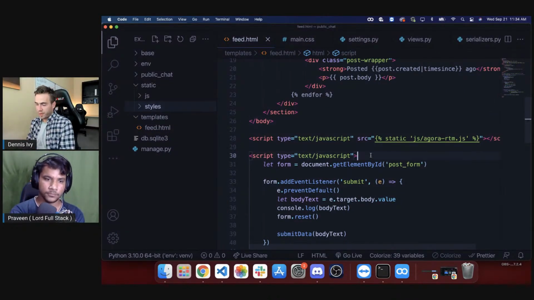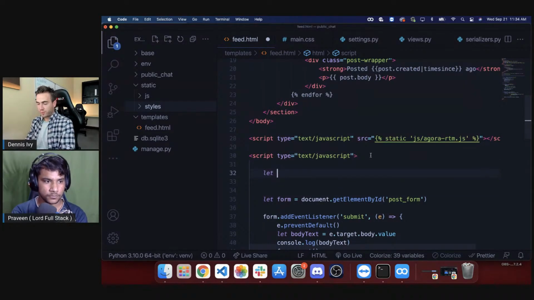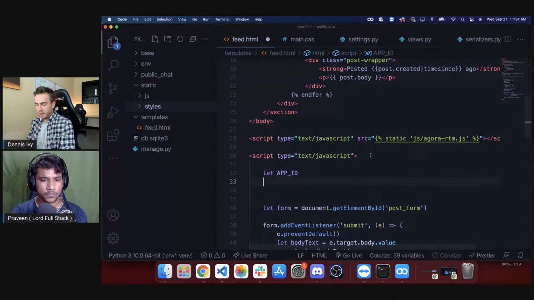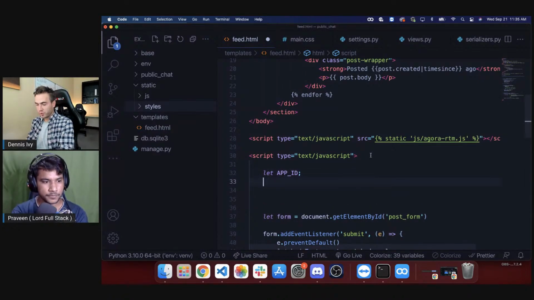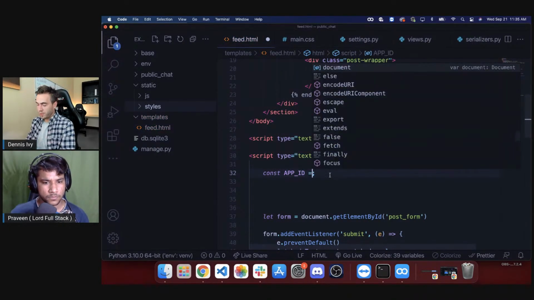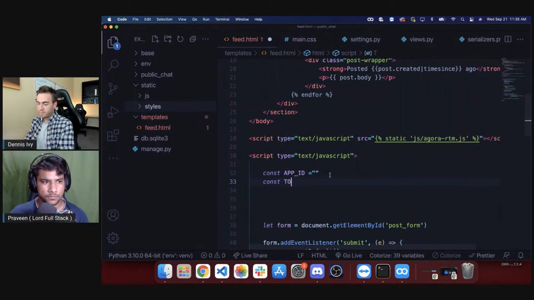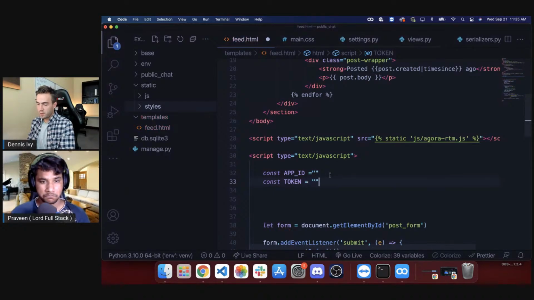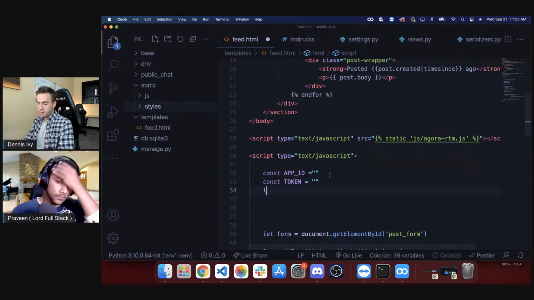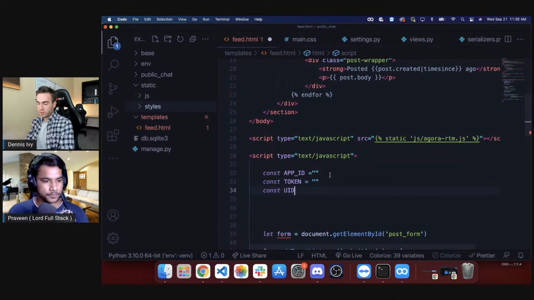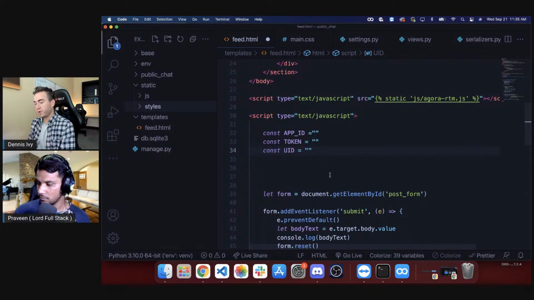So let's just start here. In order to actually work with this, we need a few things from Agora. So we need an app ID. We're going to need, typically we need a token for this. In fact, we'll do this. So we'll just do let. Actually, I'll just use const because we're not modifying these. So we need an app ID here. Token. We need a UID, so we'll just capitalize that. We'll add that in a second. And let's see, we also need